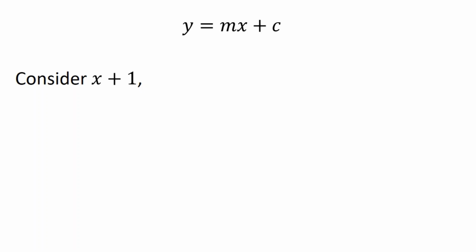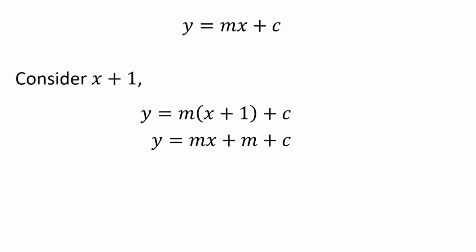So instead of x, I'm going to consider what happens with x plus 1, in which case we would have y equals m lots of x plus 1. Can you see how I've just put x plus 1 instead of x? I put the brackets in there because I know I've got an addition in the middle, so I had to put brackets in. But now that I've got brackets, I might as well expand them. So I'm going to do m times x plus m times 1. Expand the brackets. And then I'm just going to rearrange this order so that it looks like the thing I want it to look like, which is this.